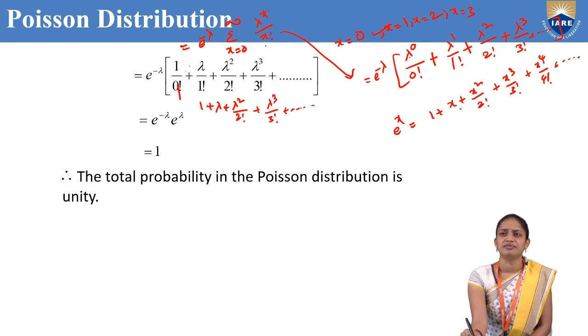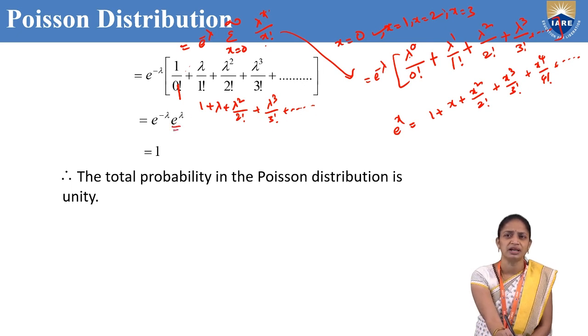So we know that 1 plus x by 1 factorial plus x square by 2 factorial plus x cube by 3 factorial plus and so on is nothing but e power x. Here, instead of x we have lambda, so 1 plus lambda by 1 factorial plus lambda square by 2 factorial plus lambda cube by 3 factorial plus and so on is nothing but e power lambda.